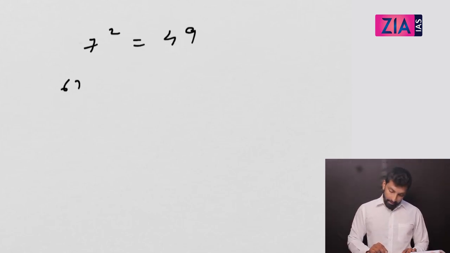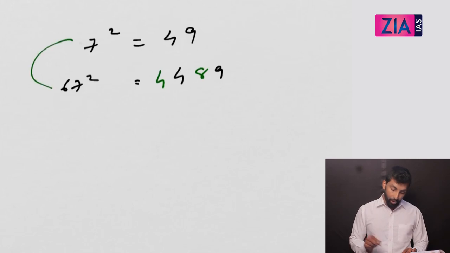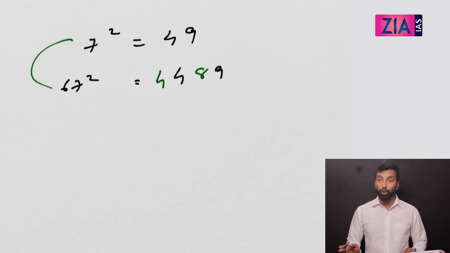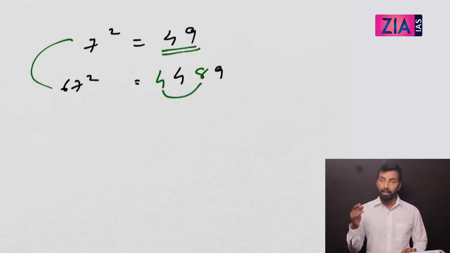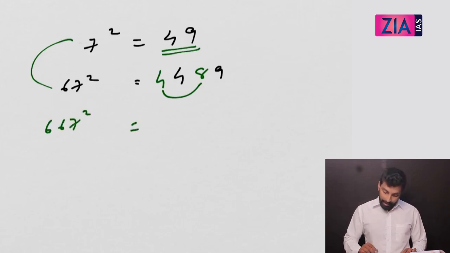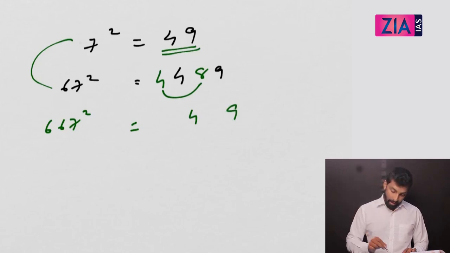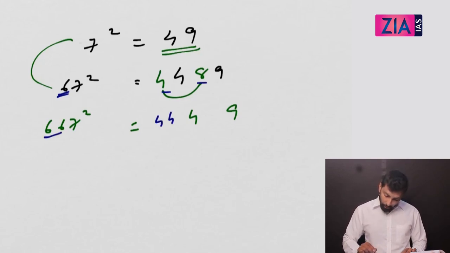Okay, another pattern. 7 square, we all know, is 49, right? Now 67 square, I have also given you the method. One interesting pattern I need to tell you is: just write this 49, and in between 48. You know these two. So 49 and 48 you keep in your mind, rather than 4 and 8. Now let me see what is 667 square. Let's write 49, that is 7 square.